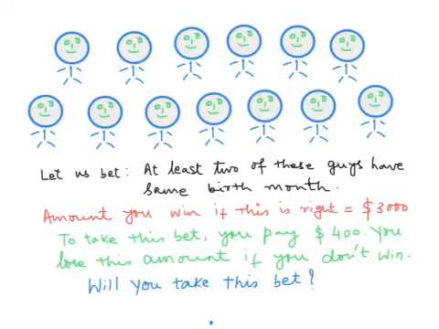Yes, if the probability of winning the bet is not 1, then we will be looking into this amount and we will compare that with our risk appetite, and then we will see whether we can take that risk or not. But still, we will be thinking about the probability of winning the bet, and that will depend on the number of people who are there in the group.